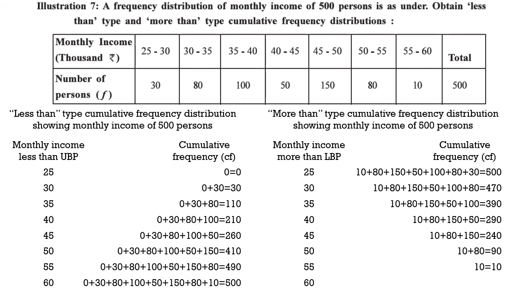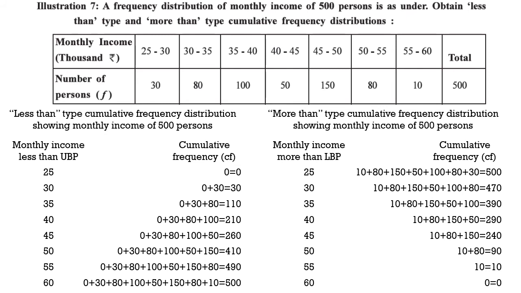And the last value is more than 60. Now our data ends at 60, there is nothing afterwards. So more than 60 there is 0. So less than type starts with the 0, ends with the total. More than type starts with the total, ends with the 0. As you can see in the less than type, from the beginning frequencies were added up to the end. In more than type, frequencies were started with the total and then from the beginning they were dropped one by one to get the final total 0. So they are the exact reverse processes of each other.